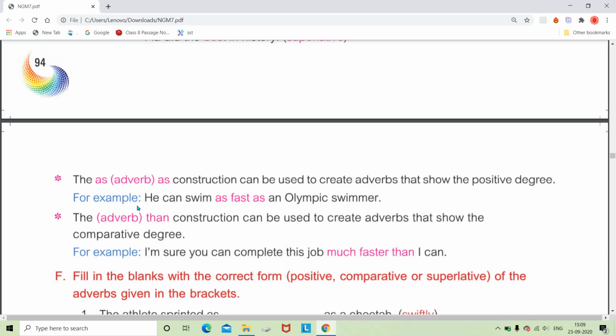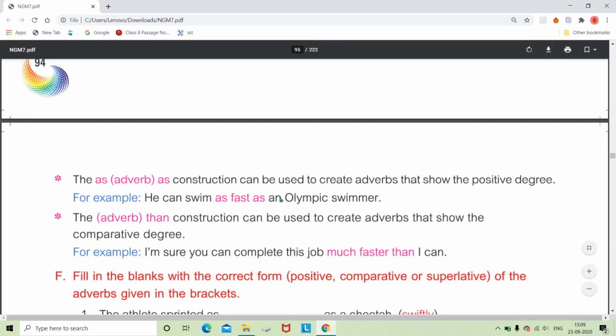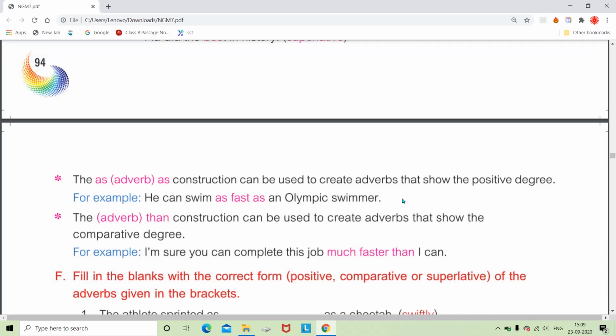In positive degree we use the adverb in between as or so as, like as fast as. He can swim as fast as an Olympic swimmer. So here fast is the adverb and it has been used in between as in the positive degree, and positive degree is used to show the similarity of a particular quality. When we want to use an adverb in the comparative degree, we use the adverb and than. This is the construction we are following.